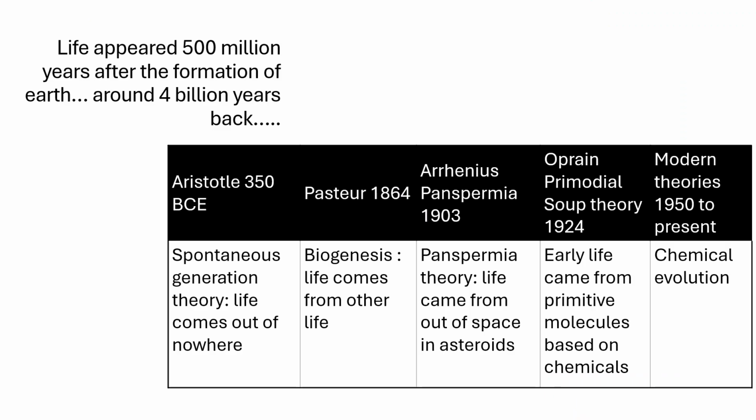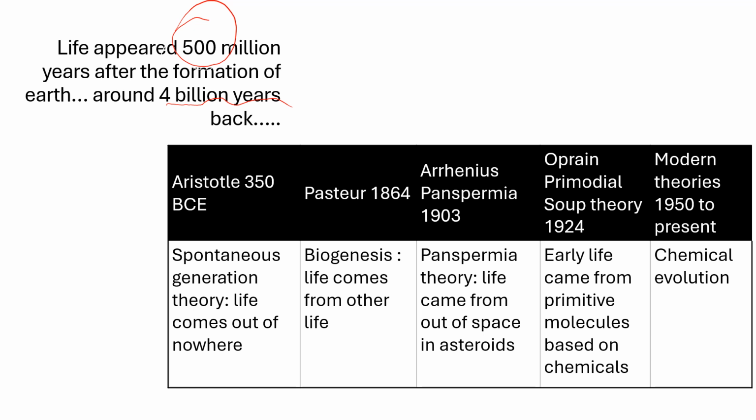According to the Big Bang theory, life appeared around 500 million years after the formation of Earth, or we can say around 4 billion years back. There are so many theories that try to explain the origin of life on the planet Earth, but in this video we will just talk about the five most popular theories that describe the origin of life on Earth.